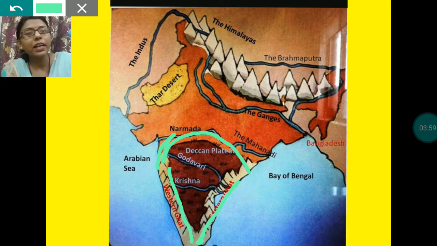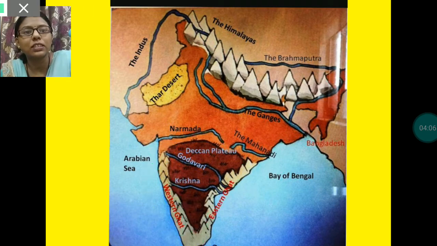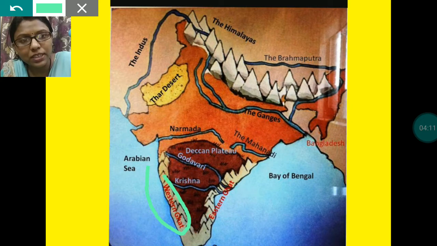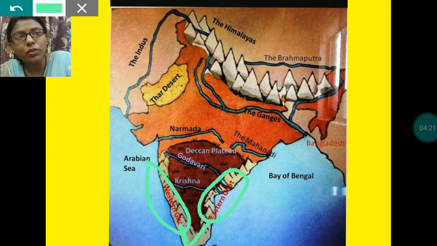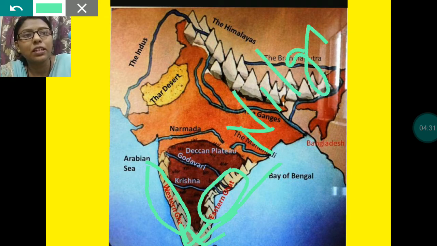It is surrounded by the Western Ghats and the Eastern Ghats. Let me draw again. It is surrounded by the Western Ghats here and the Eastern Ghats. Clear? And these Ghats meet at Nilgiri Hills. Downside, these two Ghats, Western Ghats and Eastern Ghats, meet together, and the point is called Nilgiri Hills.